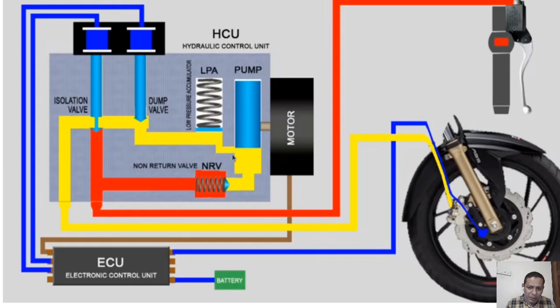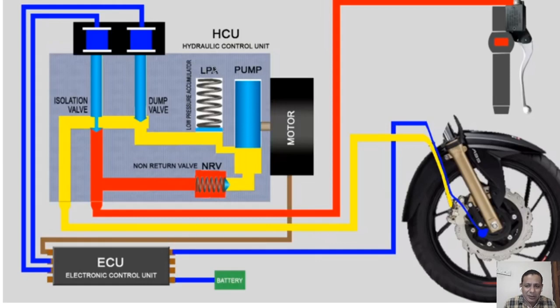Because of that pumping, it will reduce the pressure inside this yellow line. So again the tire may rotate again, and the electronic control unit senses the speed. This mechanism will happen, and there is a low pressure accumulator.